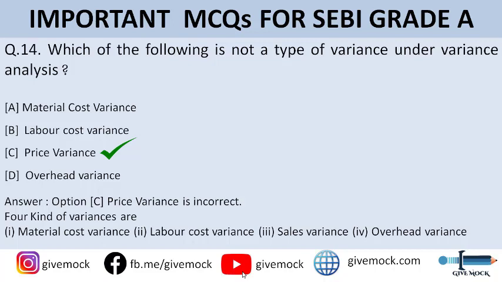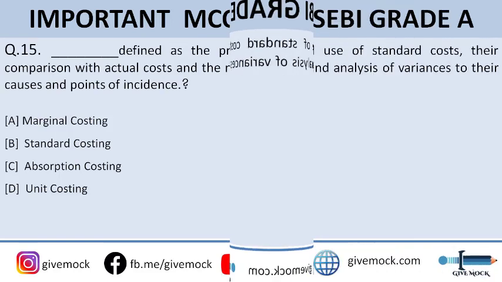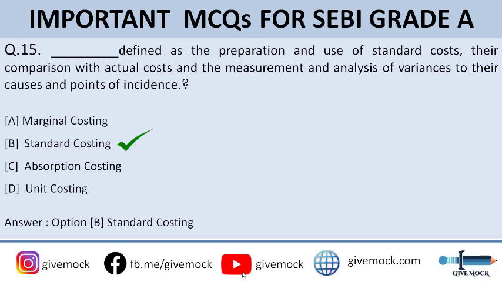Let's move on to question number 15. Which of the following is defined as the preparation and use of standard cost, their comparison with actual cost, and the measurement and analysis of variances to their causes and points of incidence? So guys, you can go through the options here. The correct answer to this question is option B, that is standard costing. So in standard costing, actual cost and the standard cost are compared.